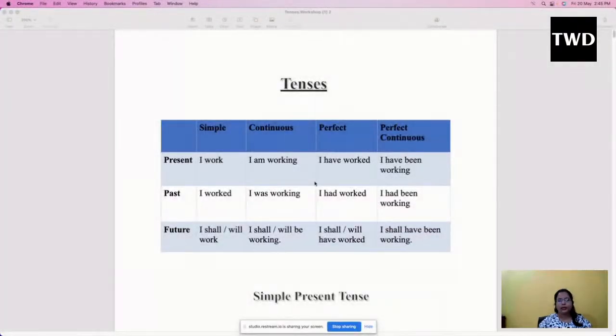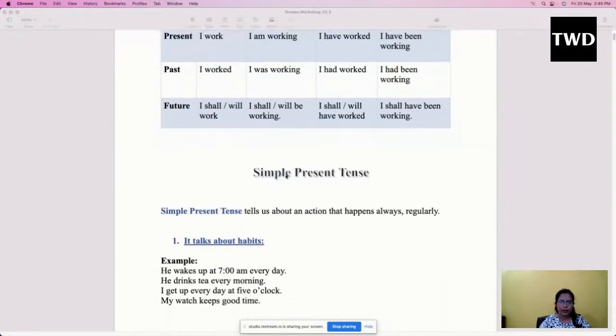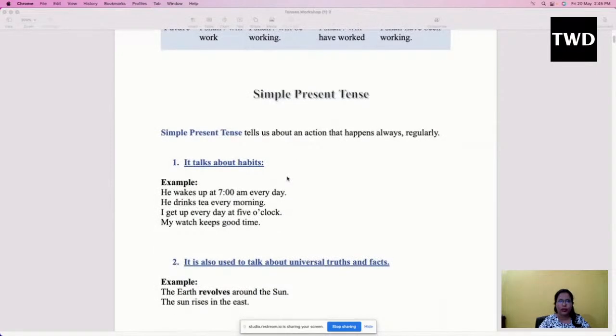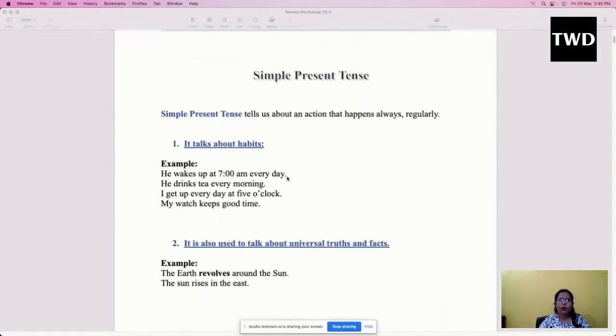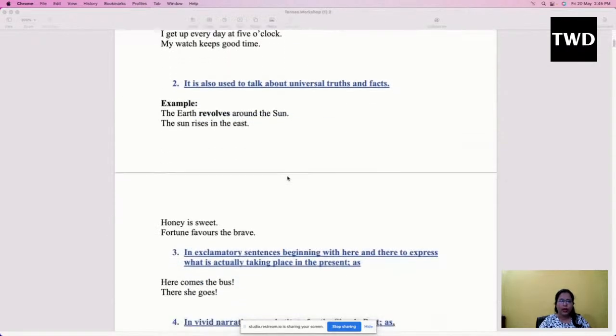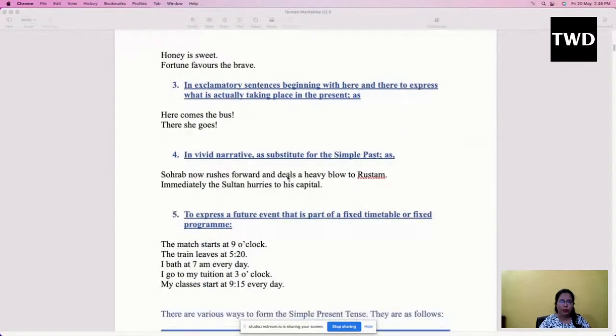Yes. So yesterday we saw present and past tense, and all the types of present tense and past tense also we have seen. Yes. So under present tense we saw simple present, under which we understood that under simple present we talk about our daily habits, we talk about universal truth, and we talk about any event which has got a fixed timetable, or when we do narration of something, for that also we use simple present tense.